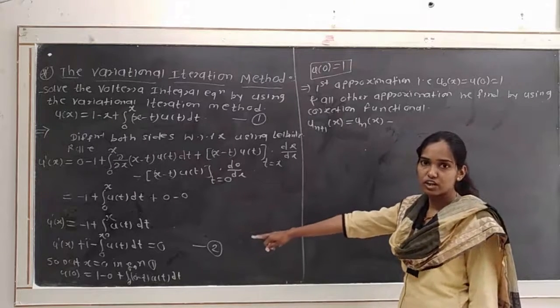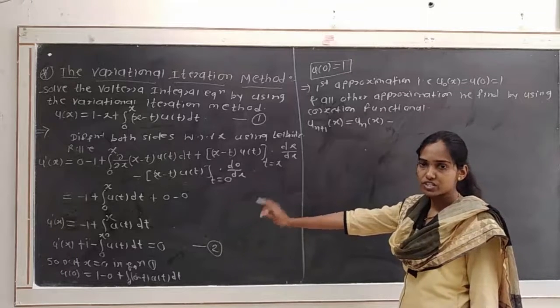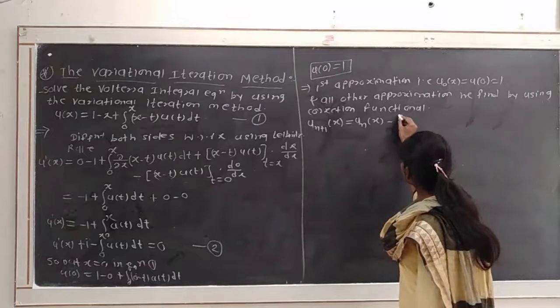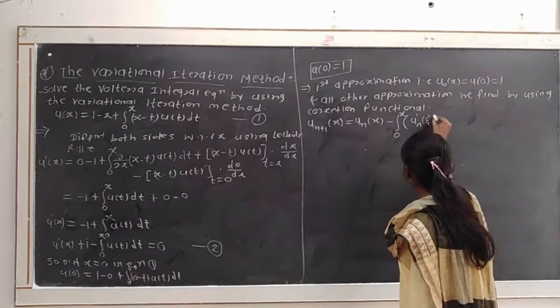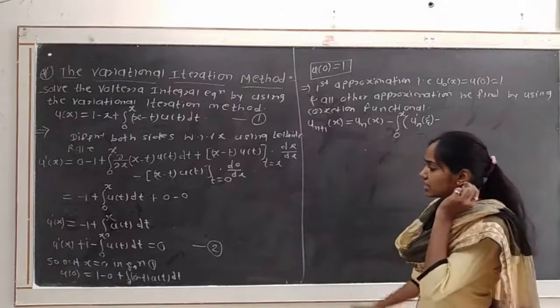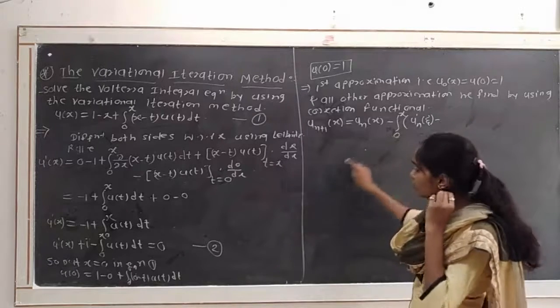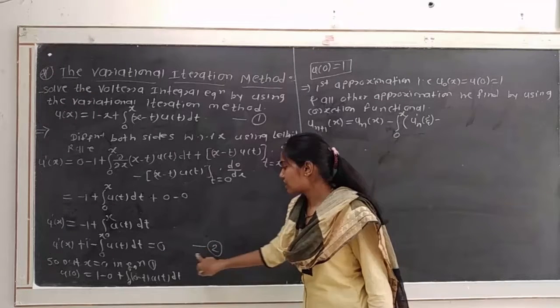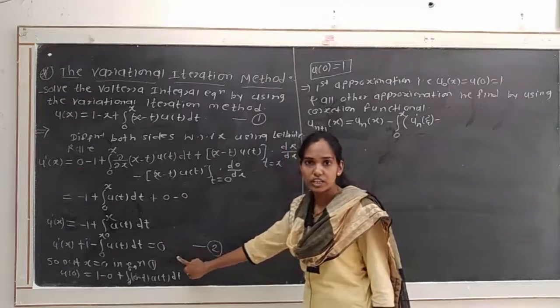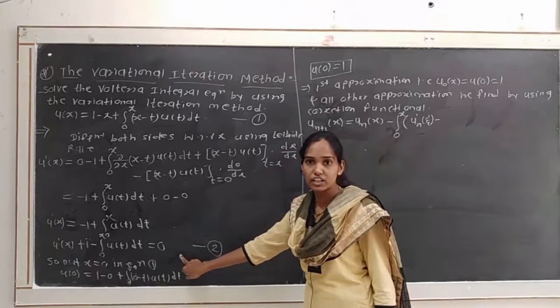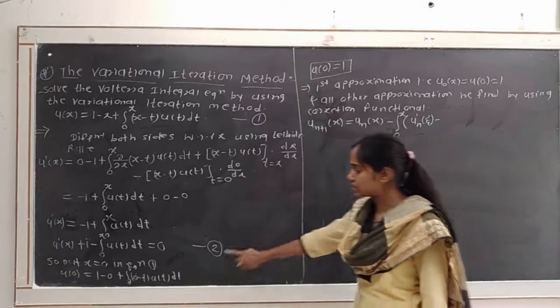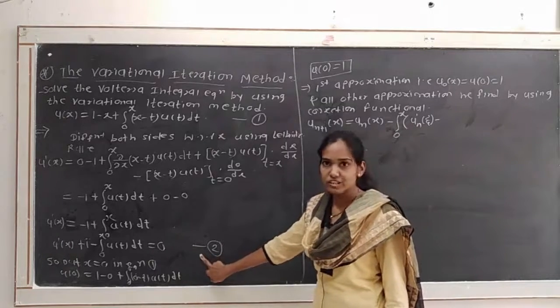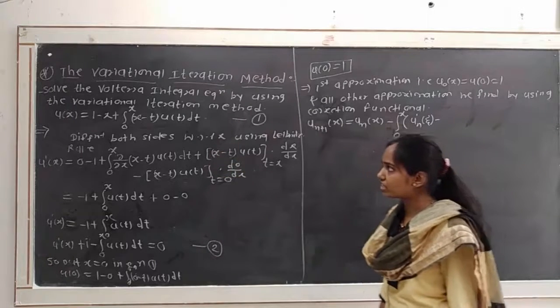So minus integration from 0 to x in bracket un dash of xi minus, here we have to write this Volterra integral differential equation for the given equation.